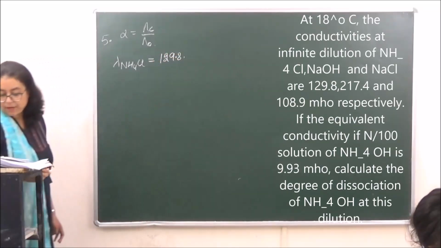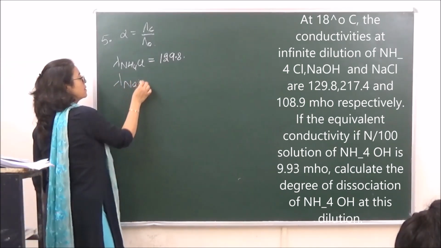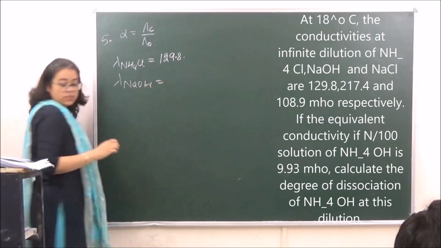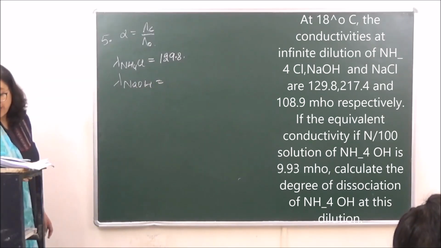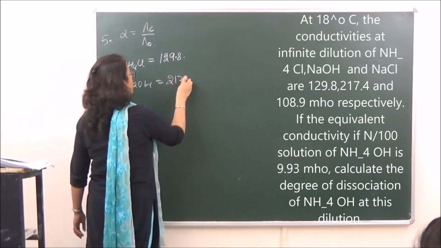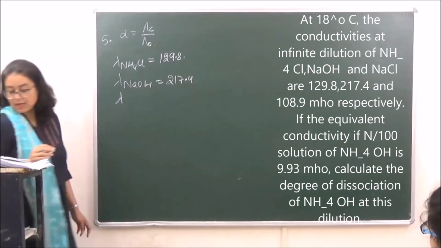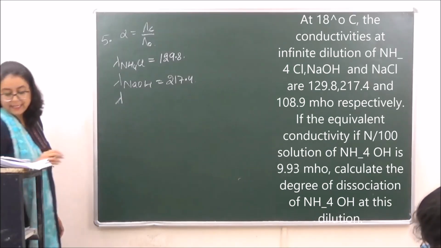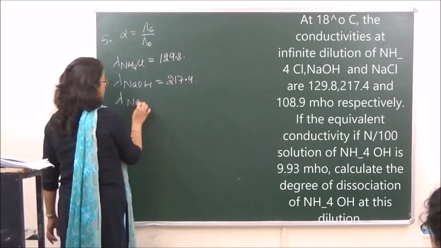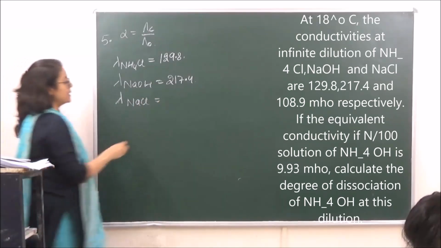Second, they have given us NaOH, which is given as 217.4. And then they have given us lambda for NaCl, which is 108.9.